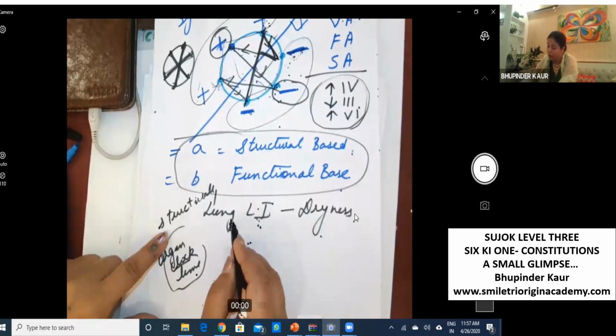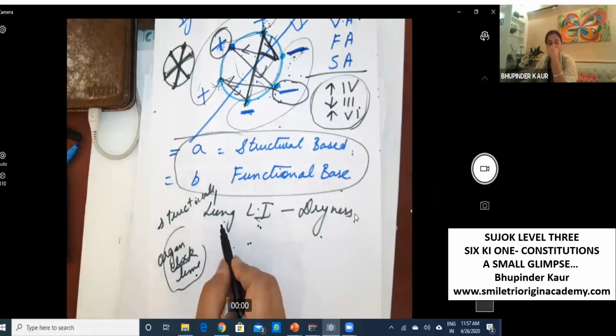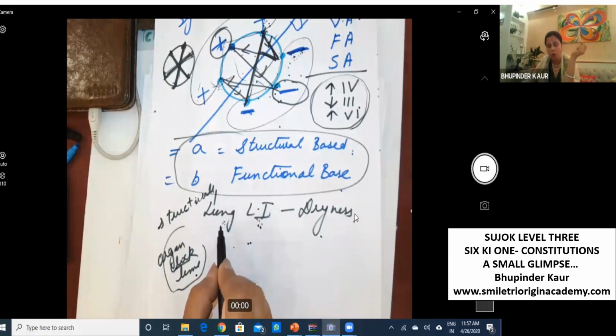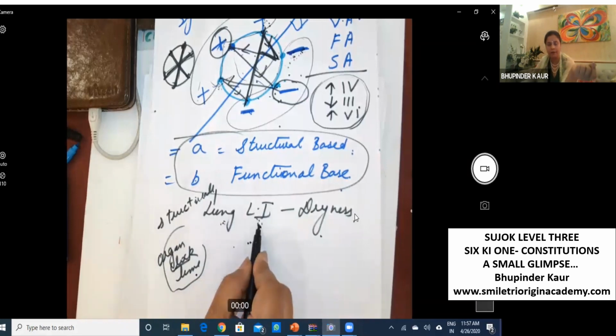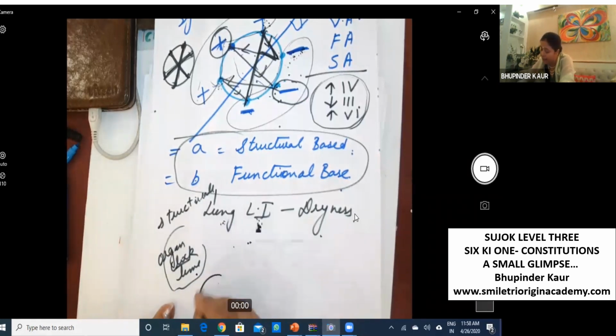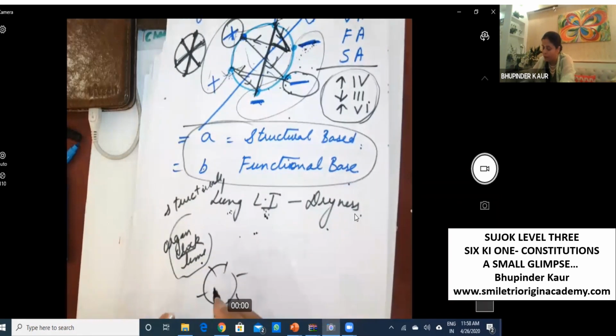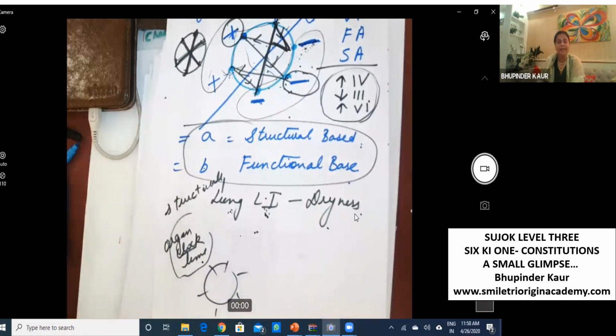Because according to organ clock time, early morning 3 to 5 a.m. and 5 to 7 a.m., in this time, you all know organ clock time, lung and large intestine are working. And when we divide the day cycle, because 6 key you see in every part, in every phenomenon you see 6 key. So when you see the day cycle, then early morning time, rising sun time, the initiative time of the day cycle is wind. That is why